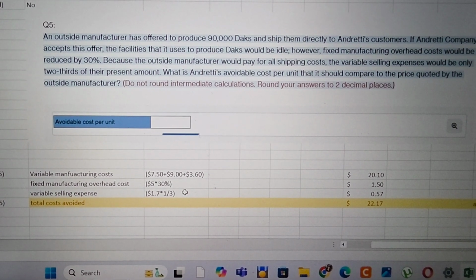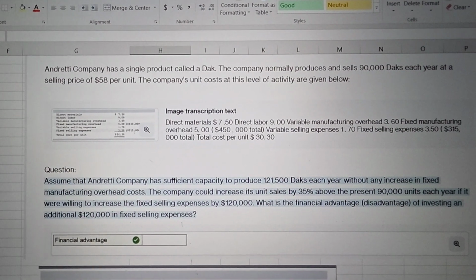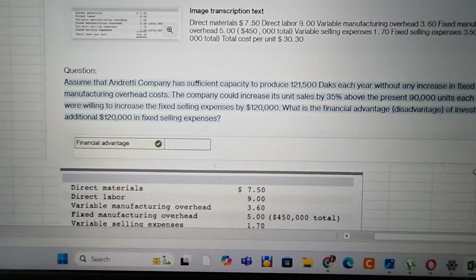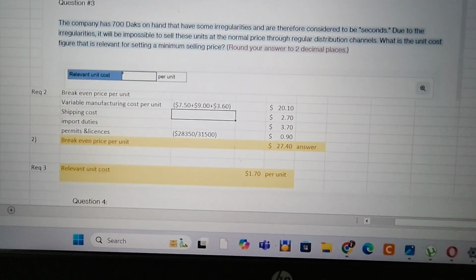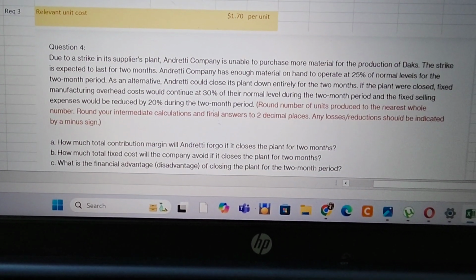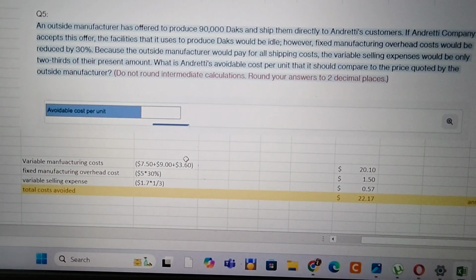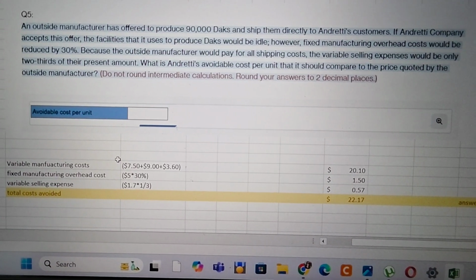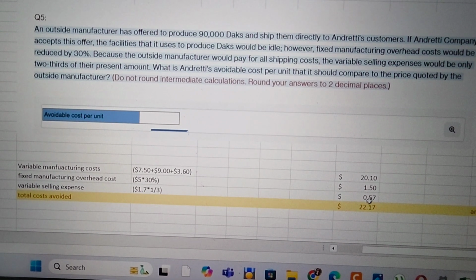Then the fixed overhead cost. In the question, fixed manufacturing overhead cost is rupees 5 per unit. Since we need to find it per unit, we will use the per unit cost, which is 5, and it says it can be reduced by 30%, meaning that can be avoided. So 5 into 0.3 will be 1.5.